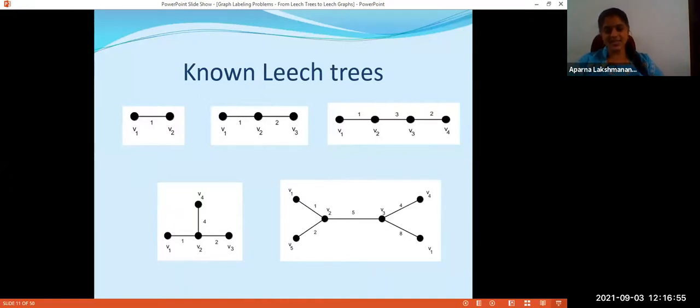There are 6 vertices and 6C2 is 15. So I have obtained all path weights from 1 to 15 and this is a Leech tree.